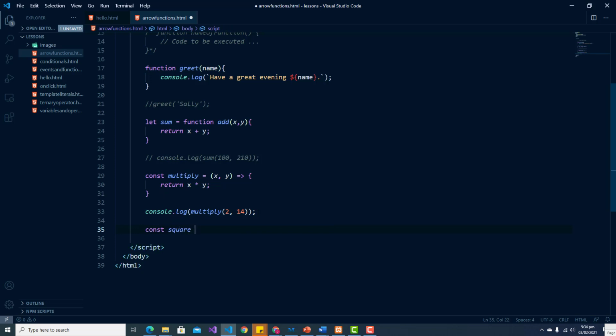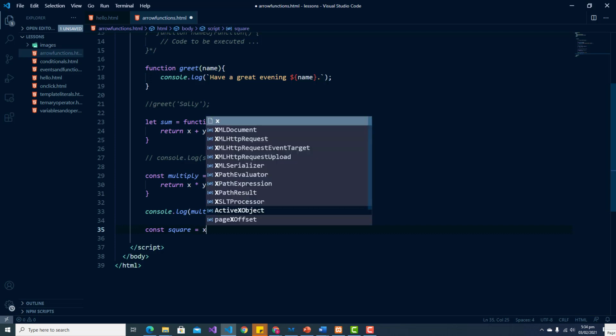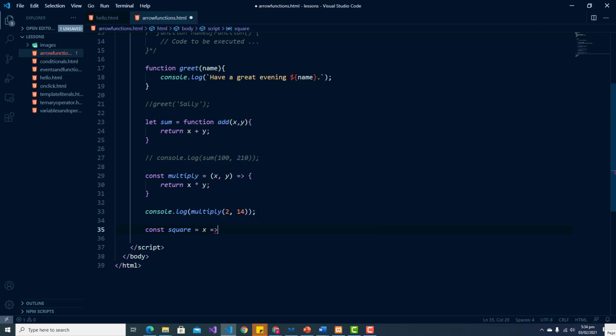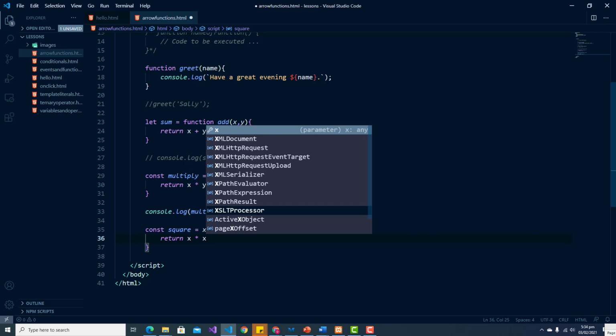And let's set it equal to x, which is our parameter. So since it's a single parameter, we will not use parentheses. Then we will use our fat arrow notation and simply open up our curly braces and return x multiplied by x.